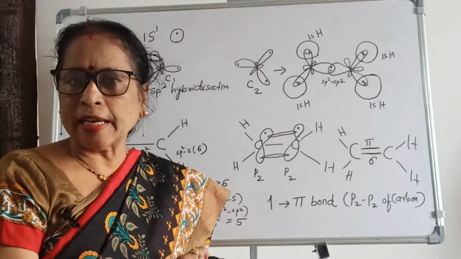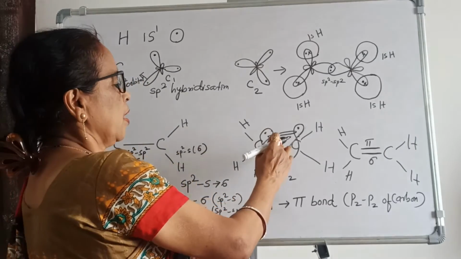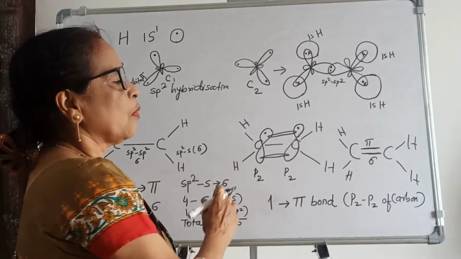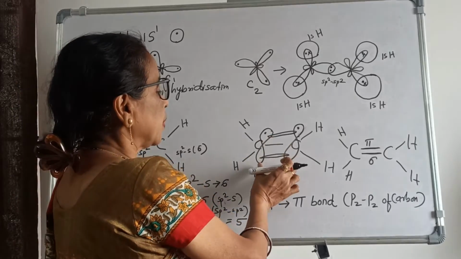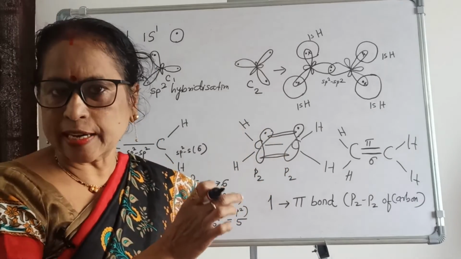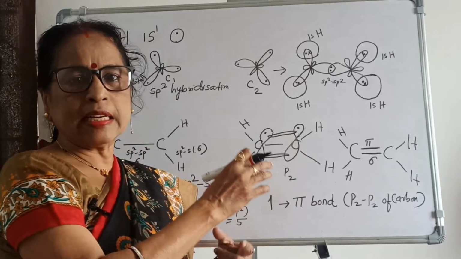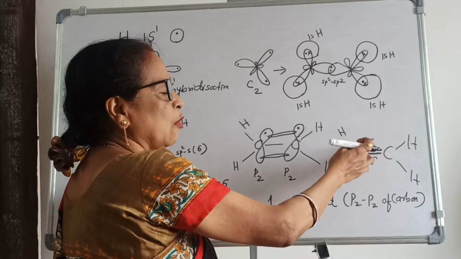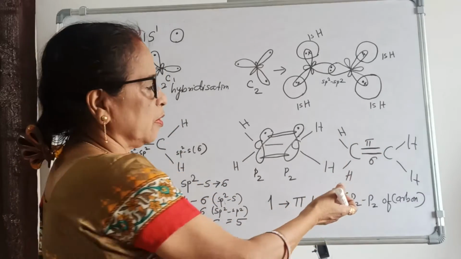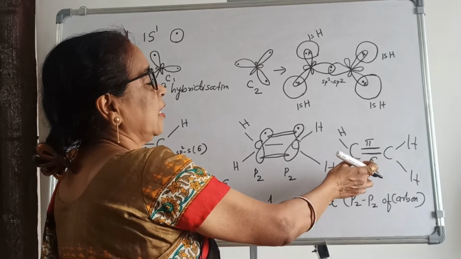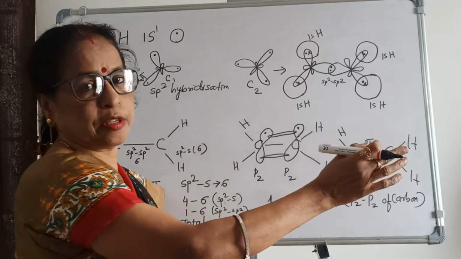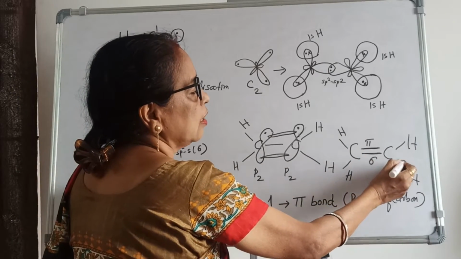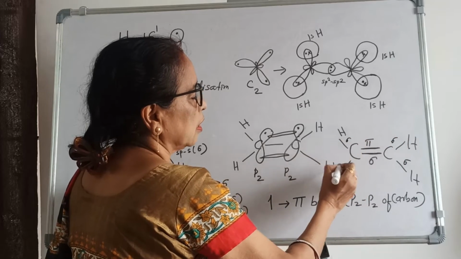When a pi bond is formed, there are two lobes formed, upper and below. These two lobes combined give one pi bond. After overlapping of pz, that is lateral overlapping, the pi bond is formed. Out of the two bonds between carbons, one is sigma and one is pi, nothing else. Here sigma, here pi, and these others are also sigma.